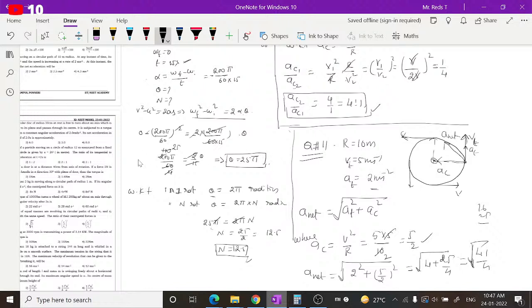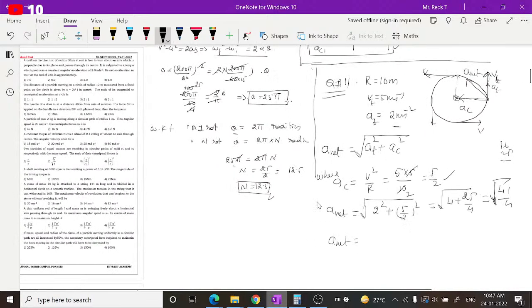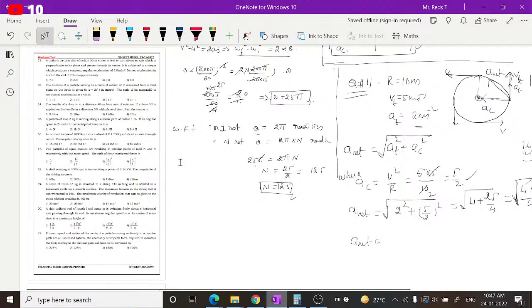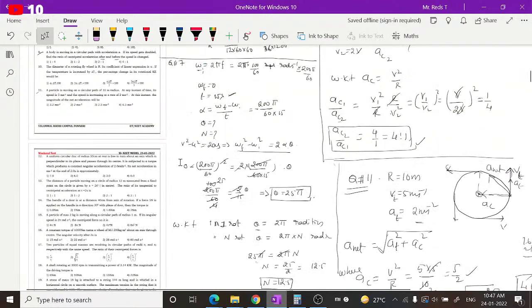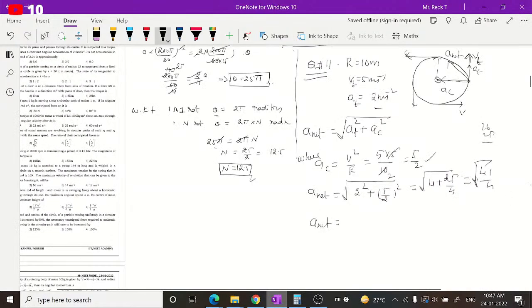So what will you get? You'll get the square of this. Even this also you have to just calculate, these square root values, guys. So 6 point approximately something by 2 gives 3 point something. So you see the options, which one will give you 3 point something? 3.2 is there in the first option, so the first option is right. Just approximately you have to get it, guys, without doing any calculations also. So it is approximately equal to 3.2 meter per second square.